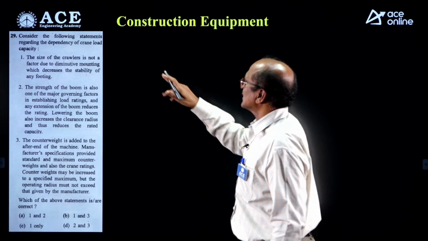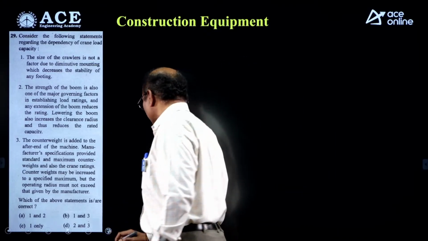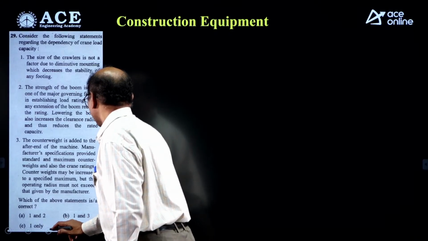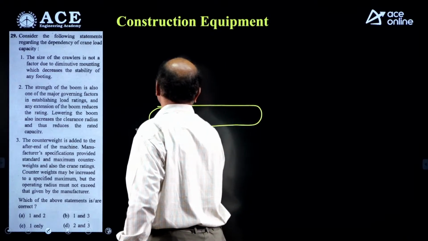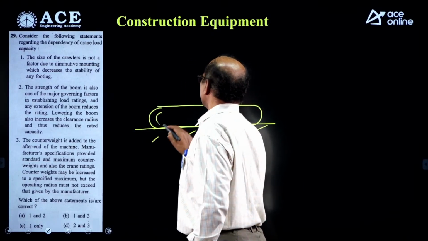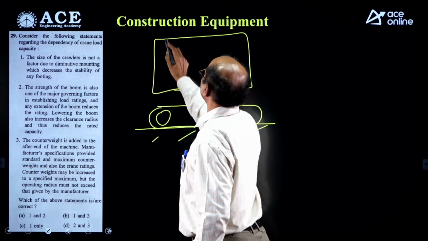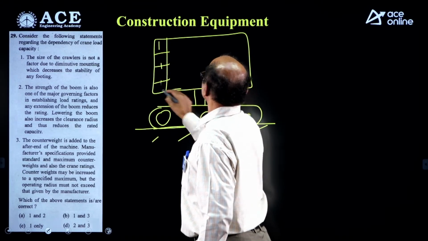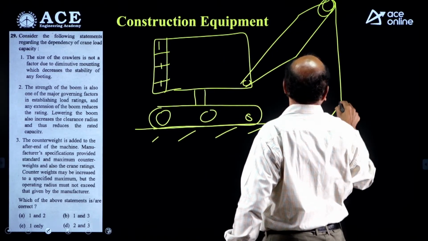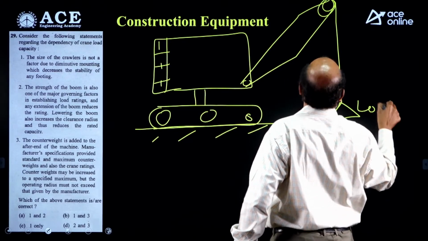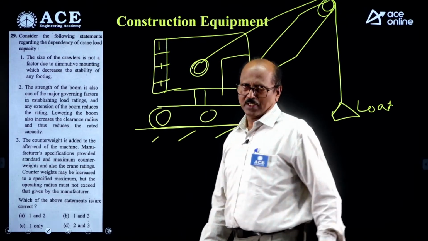You have to read the statements and answer the correct true statements. The size of the crawler, we know very well crawler. The whole crane is mounted on it. So, these are the counterweights, this is the boom, this is the pulley, this is the load, and this is the hoist mechanism, this is the cabin. We have studied this way, right?